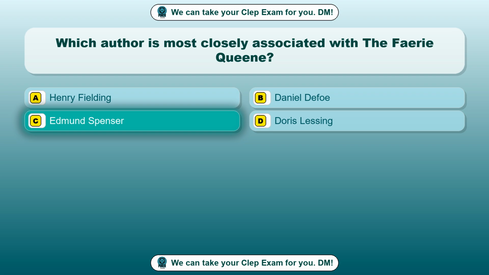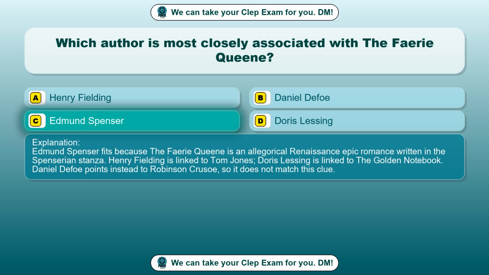Edmund Spenser. Edmund Spenser fits because The Faerie Queene is an allegorical Renaissance epic romance written in the Spenserian stanza. Henry Fielding is linked to Tom Jones. Doris Lessing is linked to The Golden Notebook. Daniel Defoe points instead to Robinson Crusoe, so it does not match this clue.